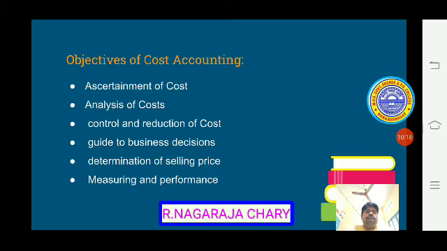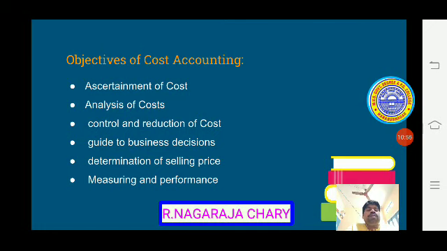Next, let us see the objectives of cost accounting. The main objective of cost accounting is ascertainment of cost. Ascertainment means calculation of cost. In financial accounting there is no method to calculate the cost. But here the primary objective is to ascertain how much cost is incurred while producing goods and services, because without knowing cost we can't determine the price.